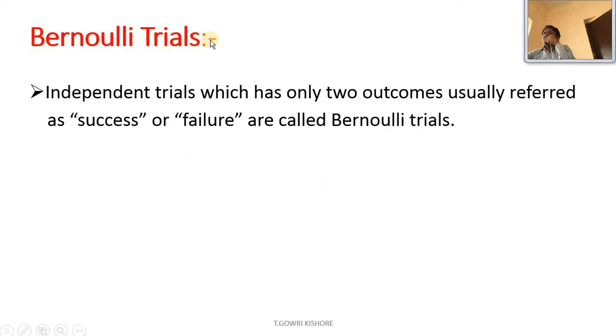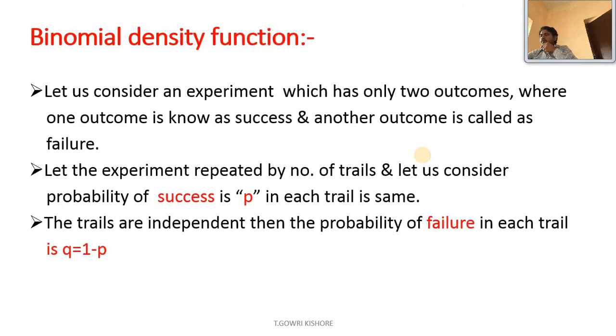Bernoulli trials: independent trials which have only two outcomes, usually referred to as success or failure, are called Bernoulli trials. Now the binomial density function.